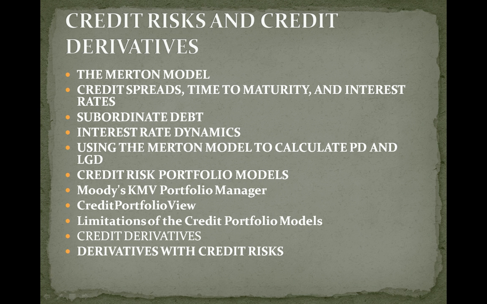So this is the second part of the credit risk and credit derivatives. We were looking at interest rate dynamics of a firm in financial distress, and we saw that the Vasicek model can help us to read some of the things here, and the value of debt and the value of equity can be compared using the Vasicek model. In case of financial distress, just remember this thing: the firm would behave very differently in times of financial distress and when it's not in financial distress.